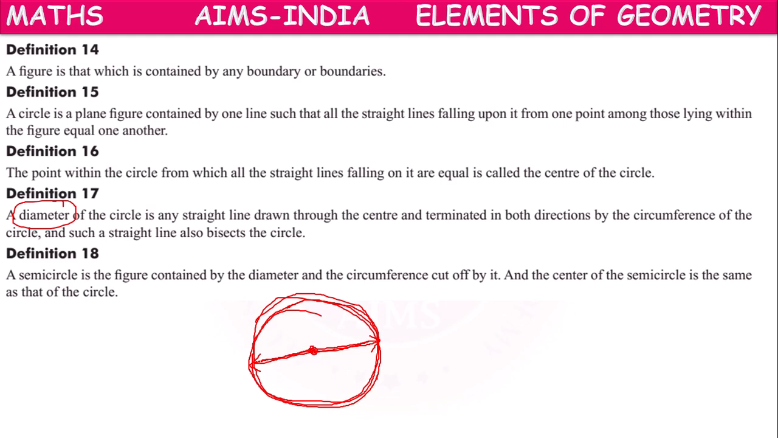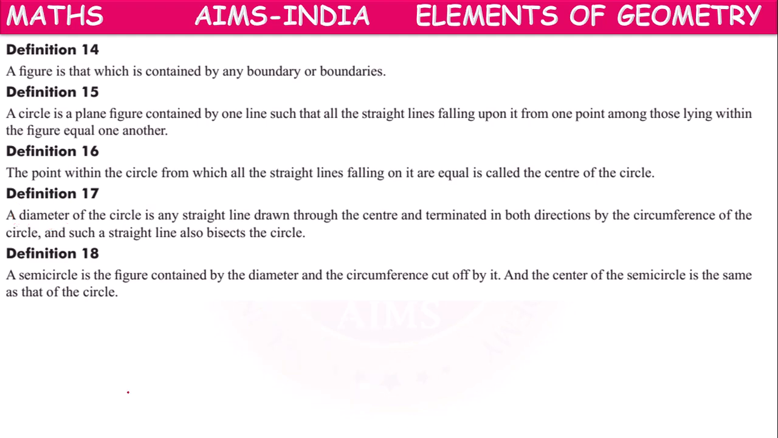So the line going through the center and terminating in this direction by touching the circumference of the circle, terminating in this direction by touching the circumference of the circle, this straight line is called diameter, and it also bisects the circle into two equal parts.